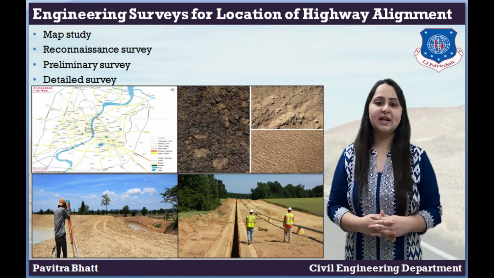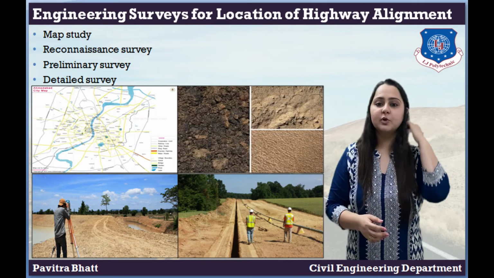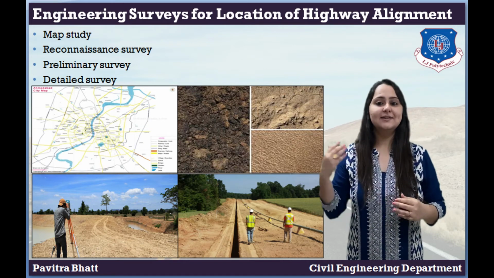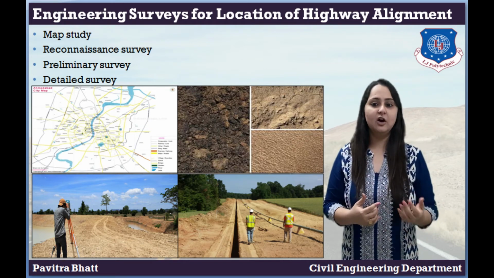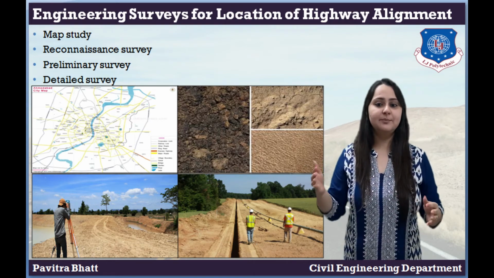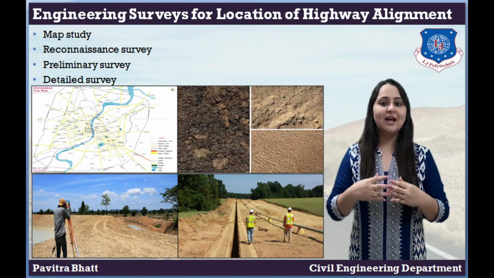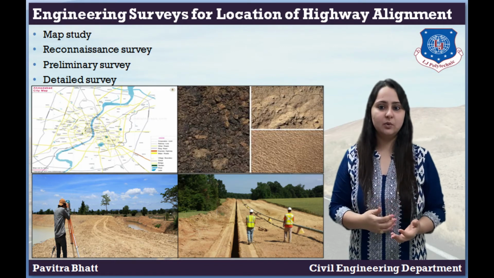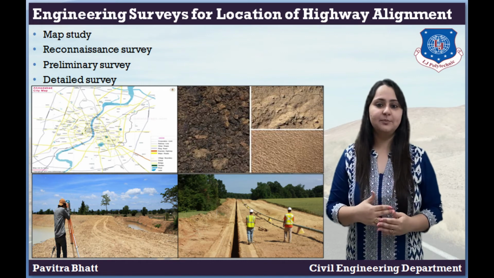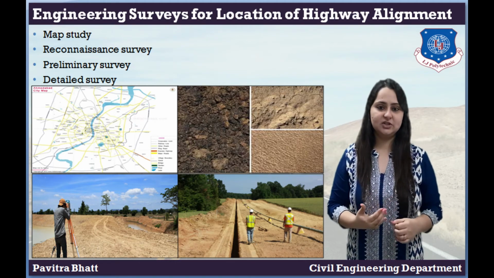Third survey is preliminary survey. It is to survey various alternative alignments proceeding after the reconnaissance survey and to collect all the necessary physical information and details of topography, drainage and soil. To compare all the different proposals in view of the requirements of a good alignment. To estimate quantities of earthwork and other construction aspects and to work out the cost of alternate proposals. And to finalize the best alignment from all the considerations.